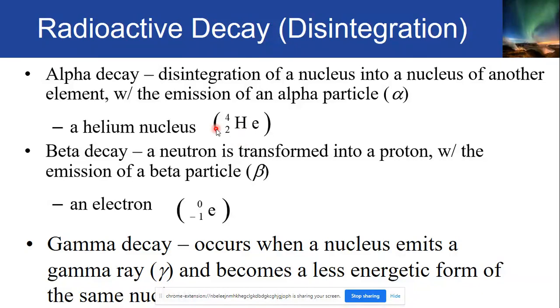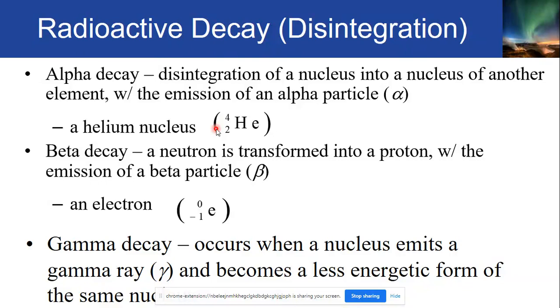Because it emitted an alpha particle. Ganon yung nangyayari sa alpha decay. It will form a new element with the emission of this alpha particle. Thus, the parent nucleus gives off two protons, or it will lose two protons. Okay? That is the alpha decay.